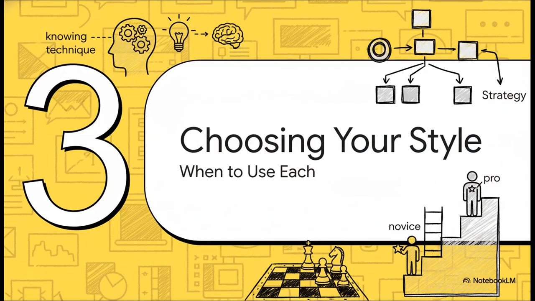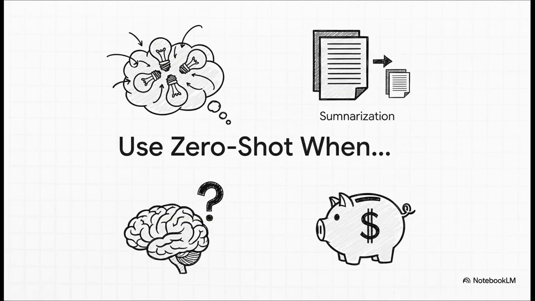Okay, let's get into the playbook. Let's see how this all builds into a clear strategy, because knowing when to use each of these techniques is what really separates the amateurs from the pros. So, when should you stick with zero-shot? Well, think simple, common tasks that the model has seen a million times before, like summarizing an article or translating something. It's also your go-to when you need to keep costs down or when you actually want that creative, unpredictable spark for things like brainstorming ideas or writing a poem.